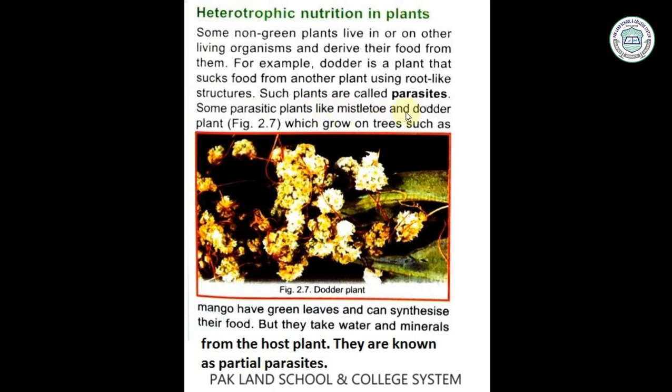Some parasite plants like dodder plants, which grow on trees such as mango, have green leaves and can synthesize their food, but they take water and minerals from the host plant. They are known as partial parasites. Look here, this is a picture of a dodder plant, and dodder plants are non-green plants. They can't prepare their own food and they depend on green plants. From green plants they take the food.